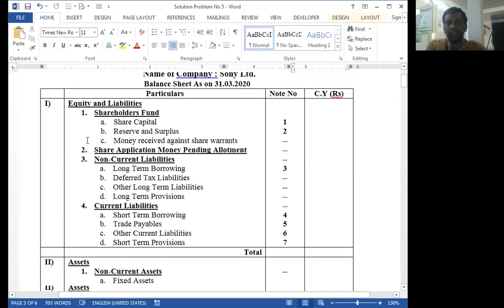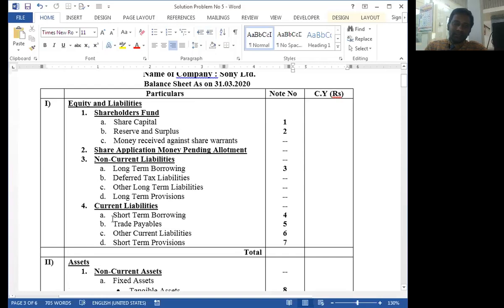So we ignore the above three: that is the shareholder fund, share application money, and non-current liabilities, because creditor represents the current liabilities. Now we think on it, which is the appropriate head for creditor? Is it short-term borrowing? No, it is not related to loan.